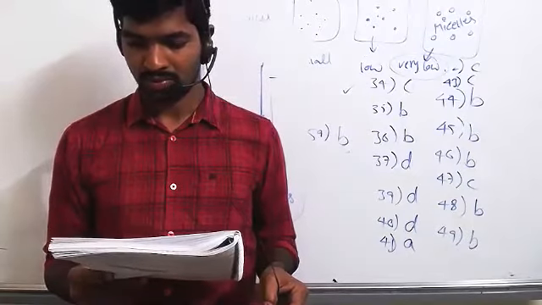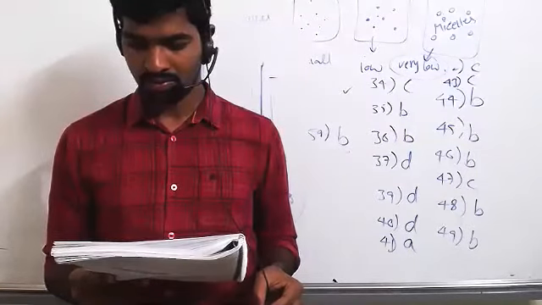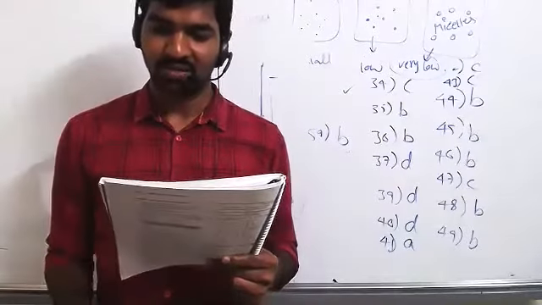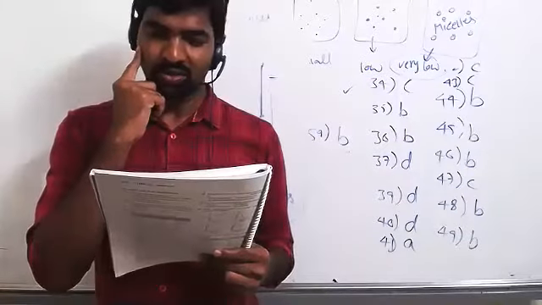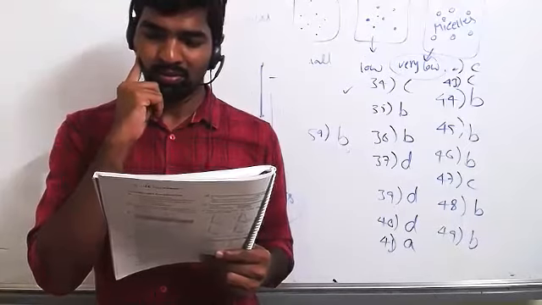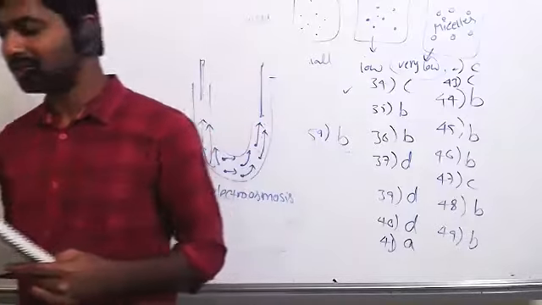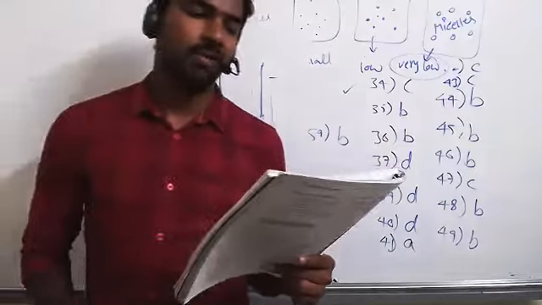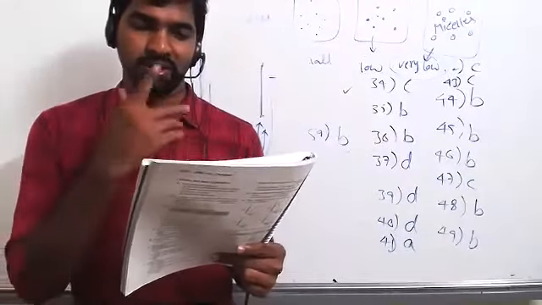Tyndall effect is due to the refraction of light and zigzag motion of the suspended particles. Option A, scattering of light, right? Scattering of light by colloidal particle, that is called Tyndall effect, not dispersion of light. So A is correct.